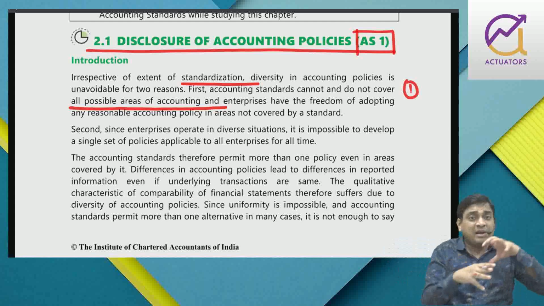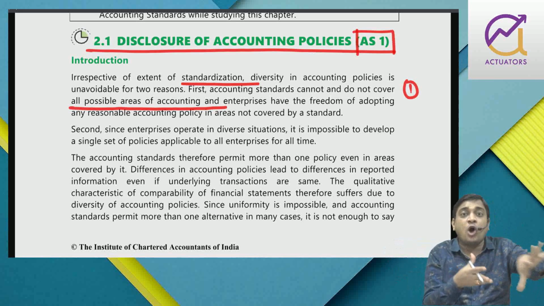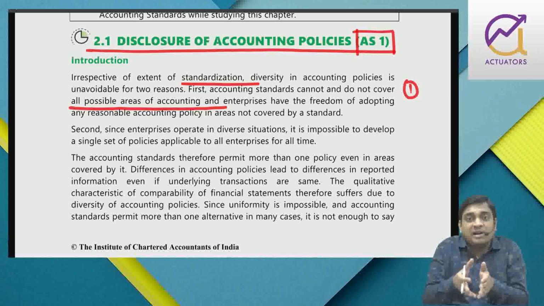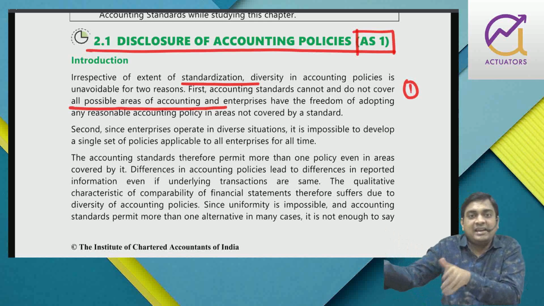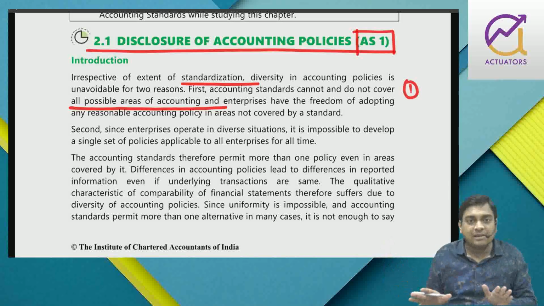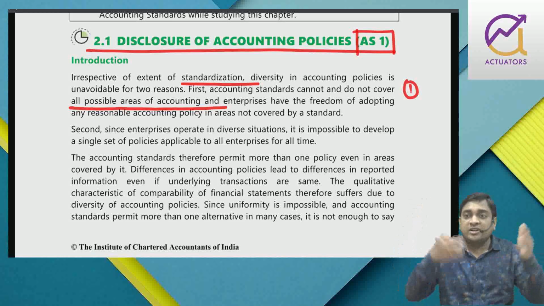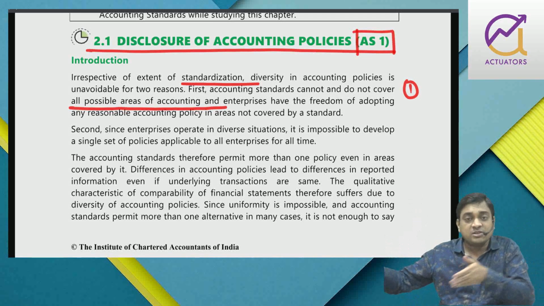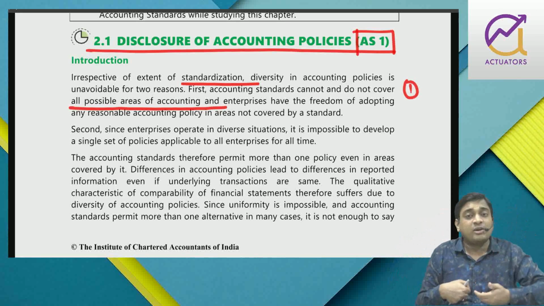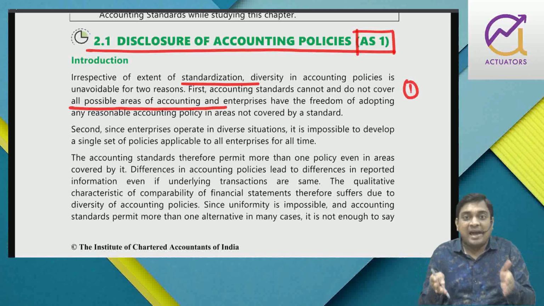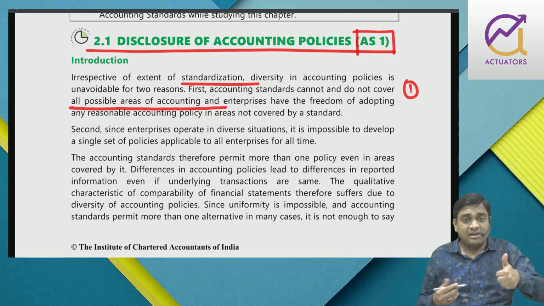So if the treatment of any particular item is not covered in a particular accounting standard, then the entity has the liberty to choose any particular accounting treatment for that item. So that leads to diversity. There are so many options, so different entities will follow different accounting treatments. If you disclose it, then the stakeholders, when they do analysis and compare, can have a proper comparison, right? So number one, accounting standards do not cover all areas.